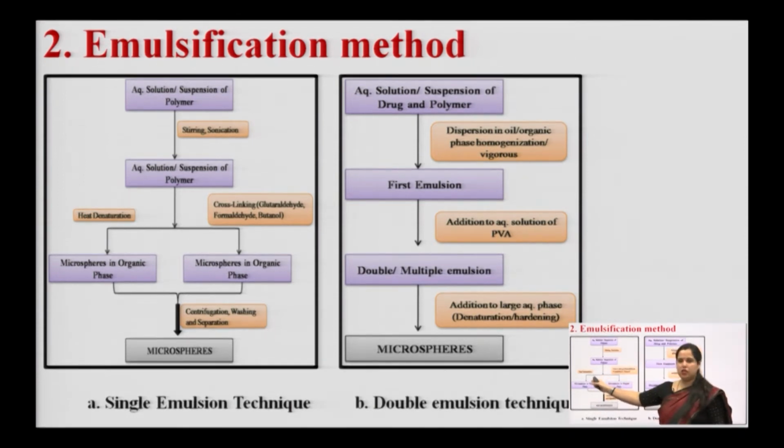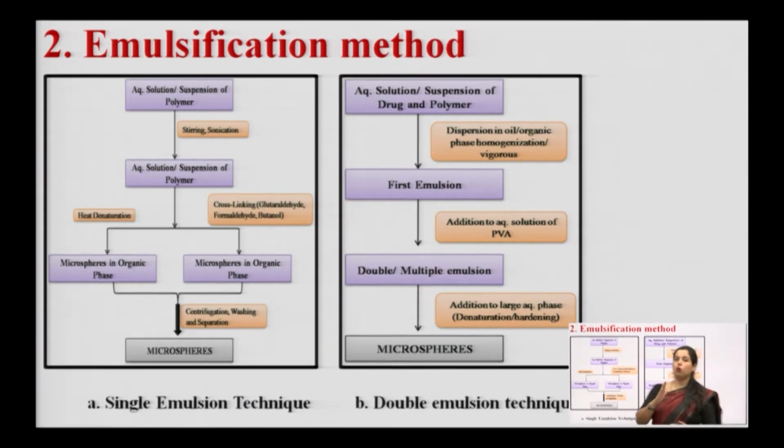We can apply heat, through which denaturation of the polymer phase occurs, or cross linking using glutaraldehyde, formaldehyde, butanol. These are the solvents which are considered to be cross linking agents. So, microspheres in organic phase are developed through heat denaturation, and also through cross linking. Both ways we can have microspheres in organic phase, followed by centrifugation, washing and separation of the microspheres.